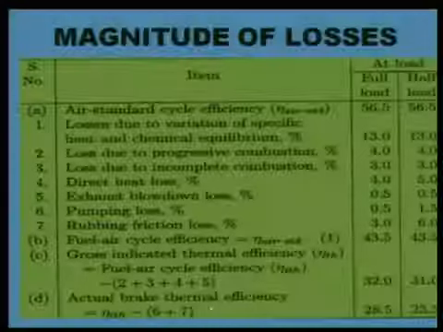We have defined indicated thermal efficiency, we have defined indicated mean effective pressure. Now we are defining the actual brake thermal efficiency: indicated thermal efficiency minus pumping losses minus friction losses gives us the actual brake thermal efficiency, the efficiency which we are getting on the crankshaft. The indicated thermal efficiency is inside the cylinder, over the piston, and this we are getting over the crankshaft.